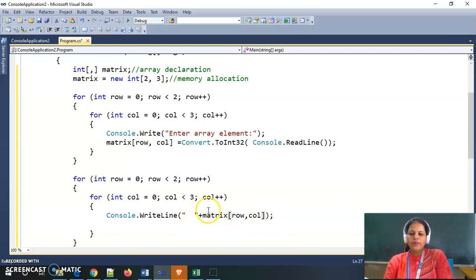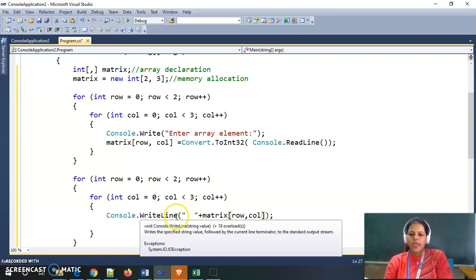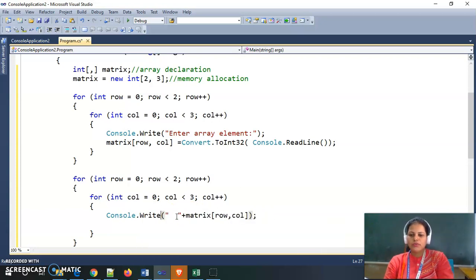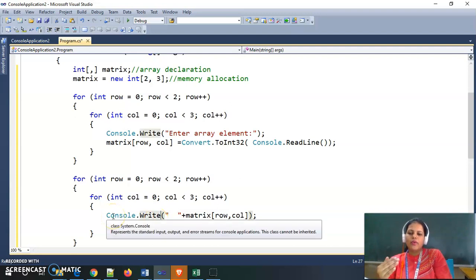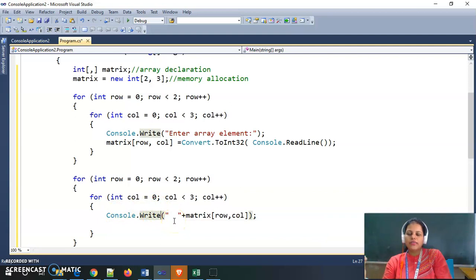In between two elements I am using a space, and I am using Write, because one row of elements I need to display on the same line, with spaces in between. So this for loop gives me a single row output, and after single row printing I need to go to the next line.